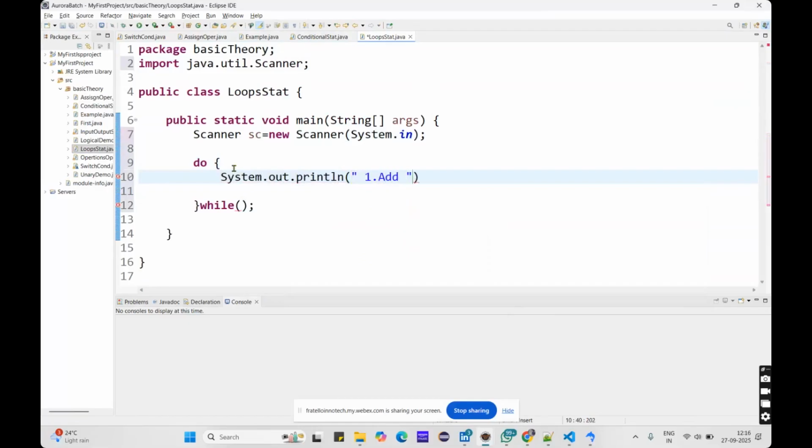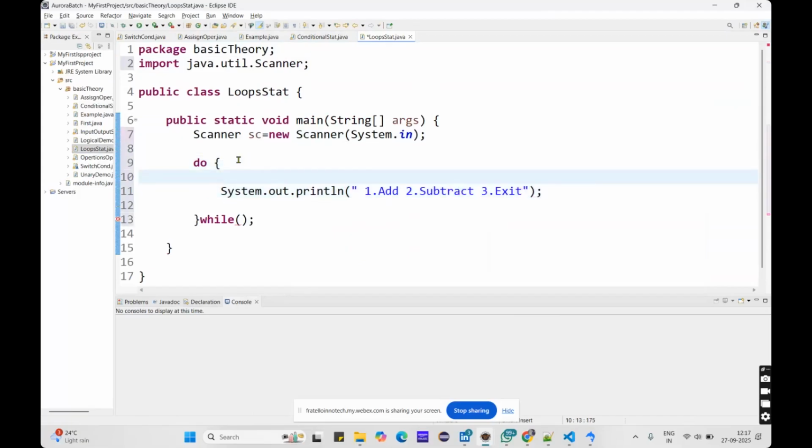So if you select 1, we will do the addition. If we select 2, we'll do the subtraction. And if we enter 3, we exit. So we are just displaying the numbers for whatever operation you want. Okay, what operation do you want?